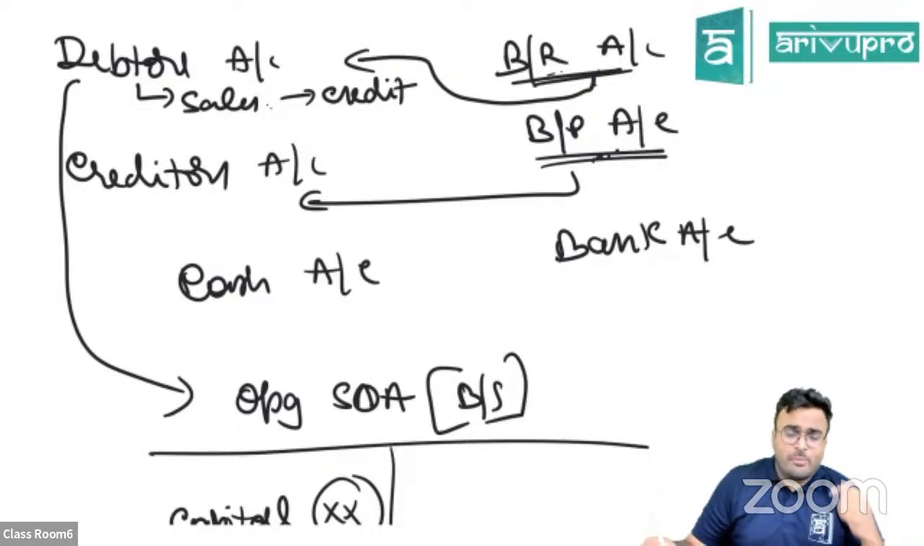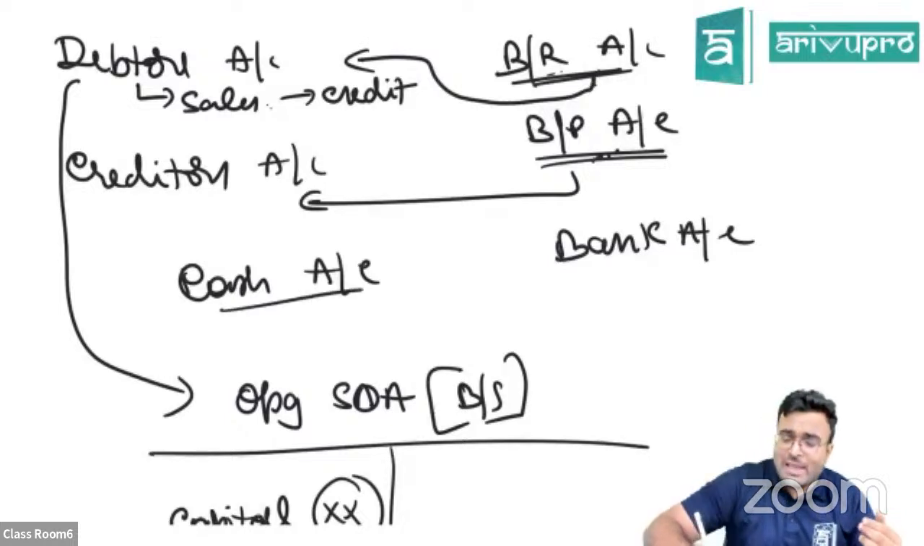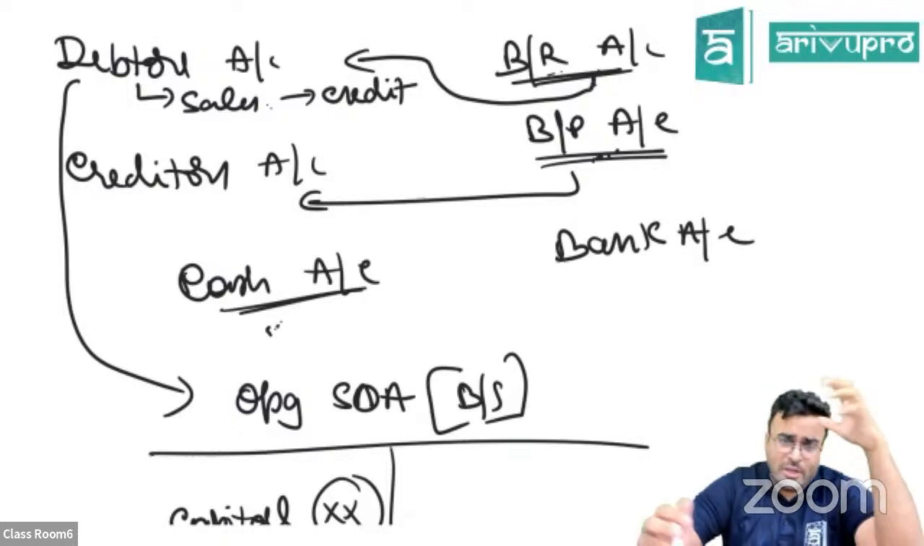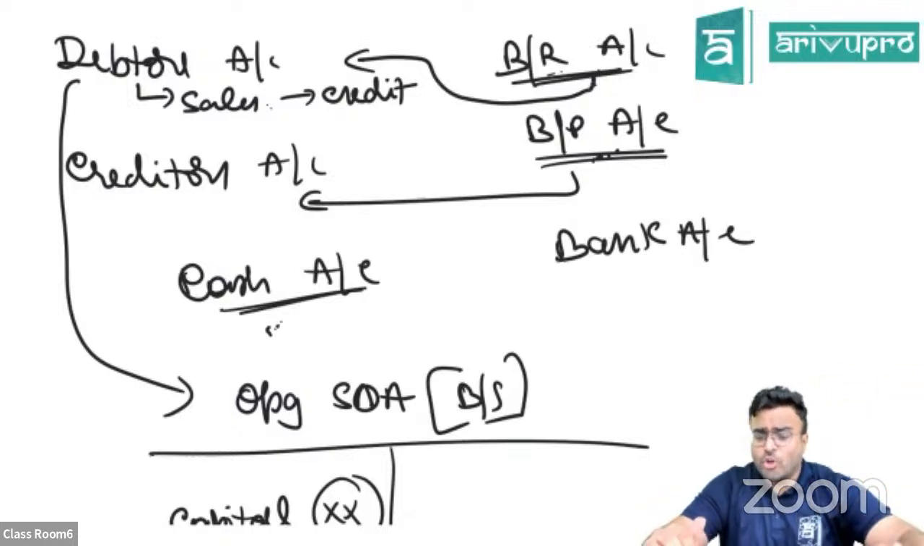Now cash and bank account, multiple things can go missing. In the cash account, the cash sale can be the missing figure. Once you get cash sale over here, you have the credit sale in the debtors account, club both of them. That will be your total sales.